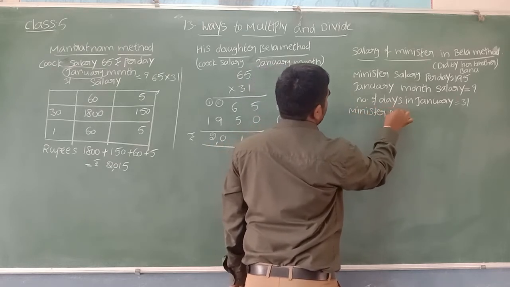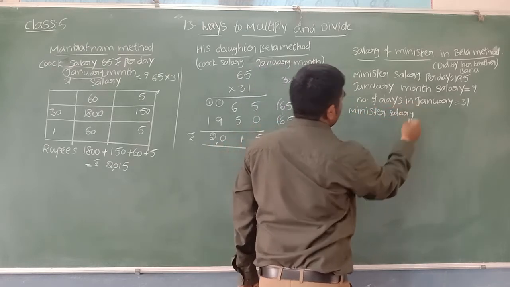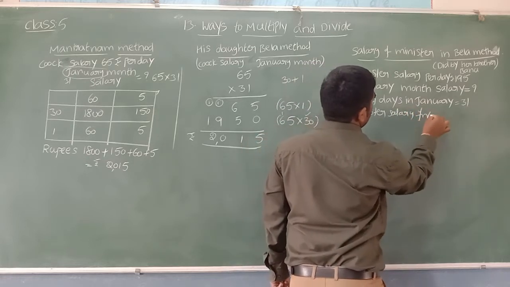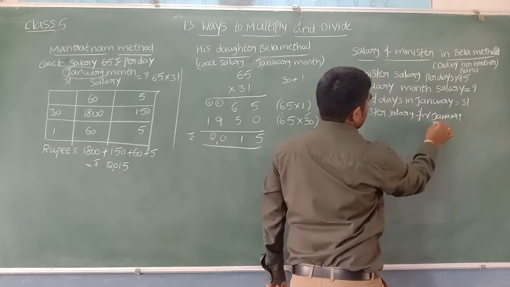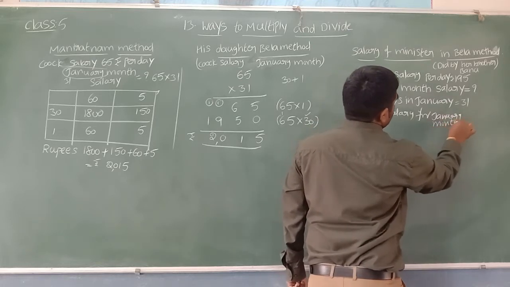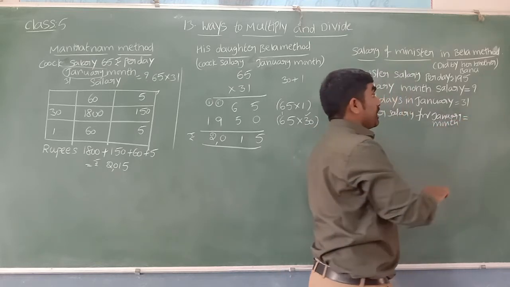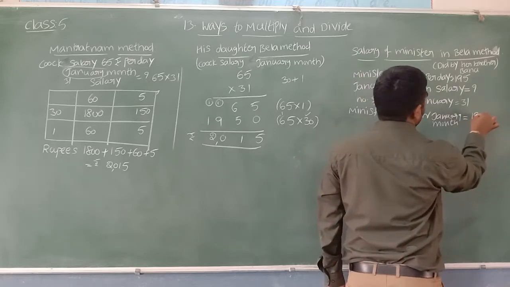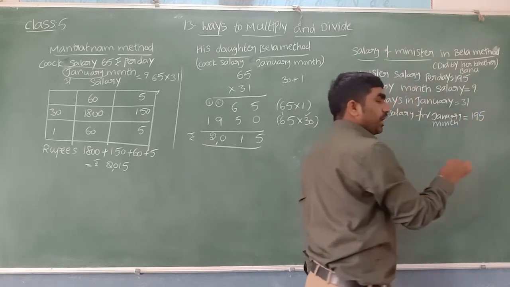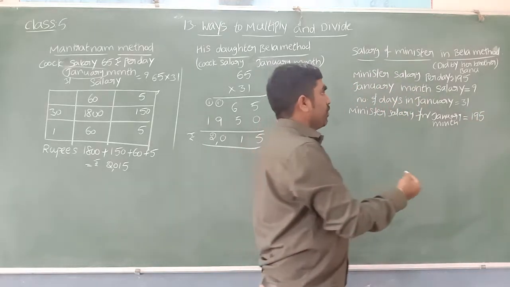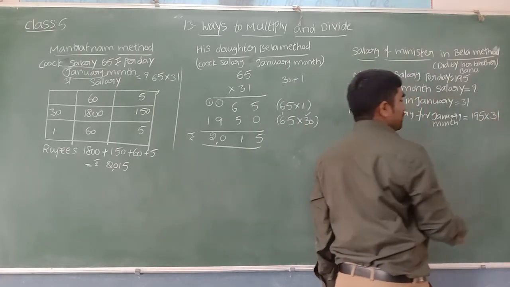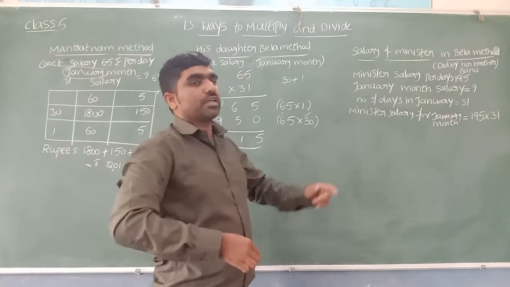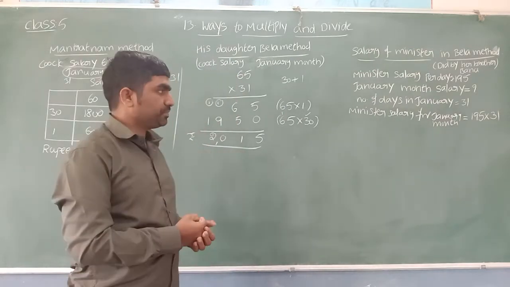Minister salary for January month. So what is the minister salary per day? 195 rupees per day. Then what is his salary for 31 days? You can multiply with 31 to get the minister salary for January month.